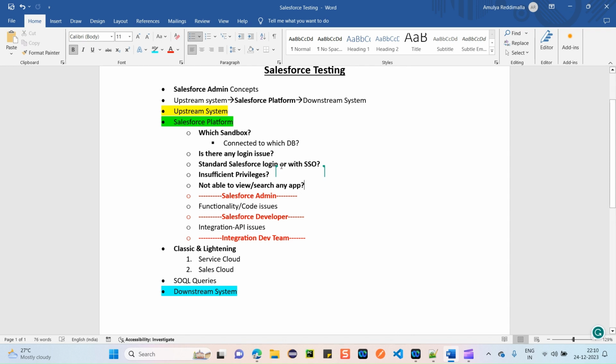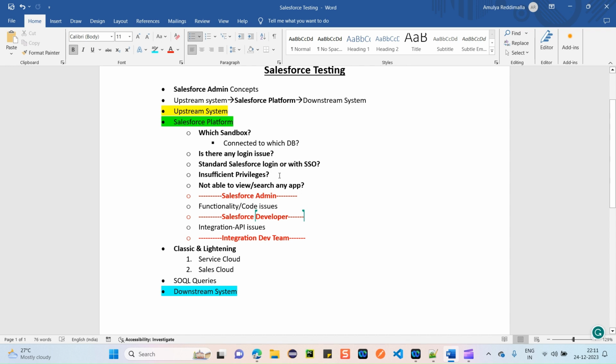For the standard Salesforce login, what will happen? Initially, the Salesforce administrator will create your account on the Salesforce application. Then you will receive an email. If your user account has been created, you will receive an email with verify email details. In that email they will mention that you have to verify your email. When you click on that verify email button, you will be navigated to a page where you will be prompted to reset your password.